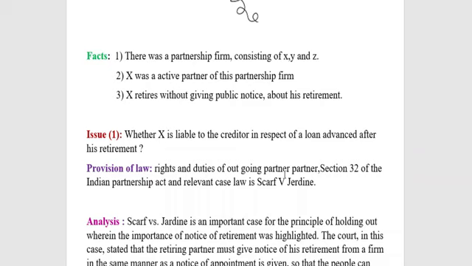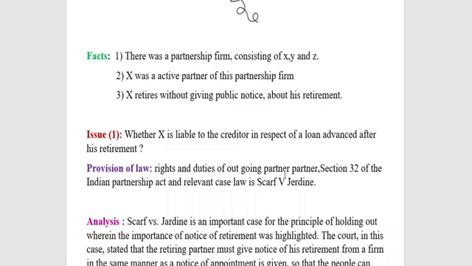In case he fails to give such public notice, then it is deemed that he continues to be liable for the acts of the firm even after his retirement. Here, the firm is also not liable for the acts of the retired partner done after retirement from the firm.